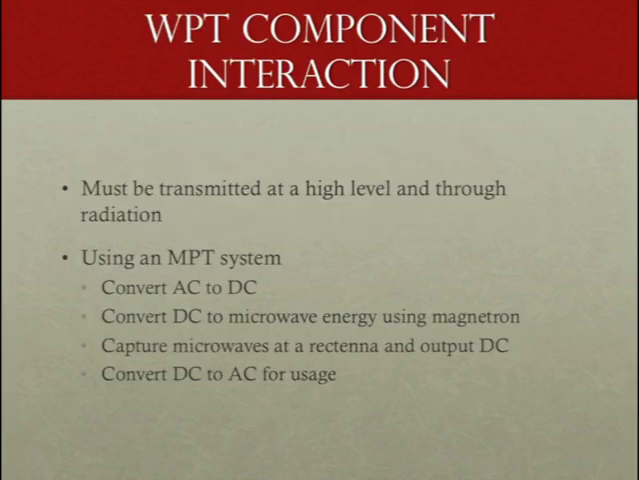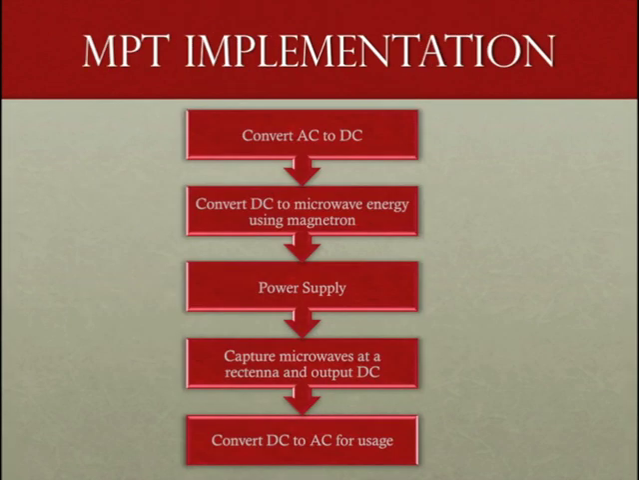Wireless power transmission must be transmitted at a high level and through radiation. One of the ways to implement this technology is by using a microwave power transmission system. Let's look at the component interactions. In an MPT system, AC power is converted to DC. This DC power is then converted to microwave energy using magnetrons. The microwaves are then captured at the other end using a large antenna and output DC power. This power can then be converted to AC for usage.